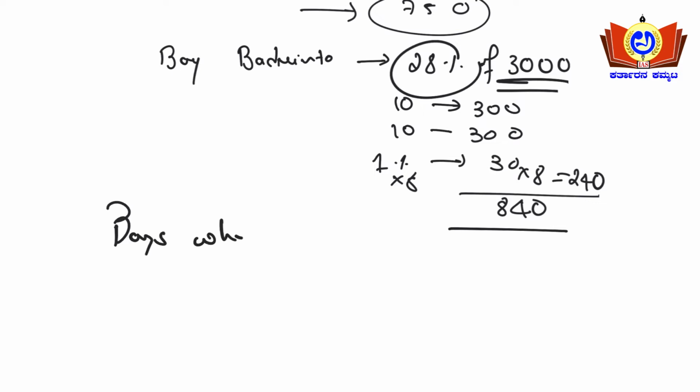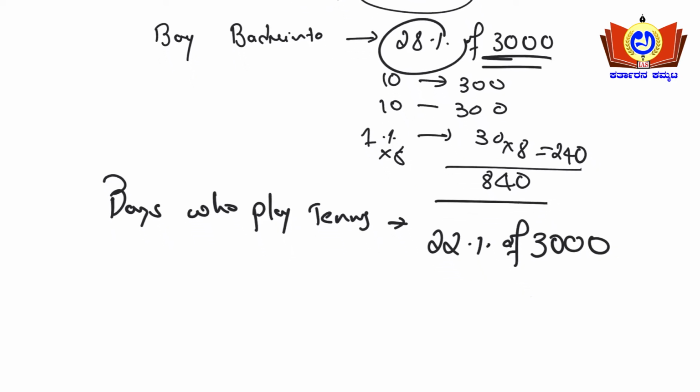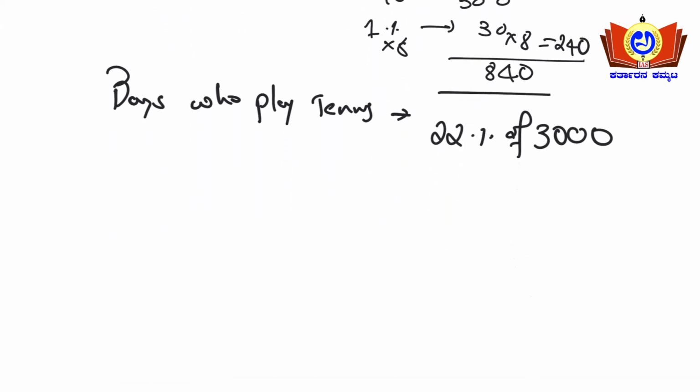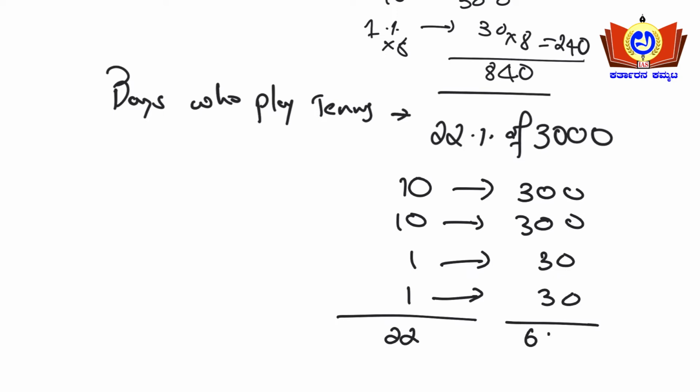who played tennis is nothing but 22% of 3000. In the given data, it is 22% of 3000. Okay, so what is 10%? 10% is 300. So another 10% is 300. So what is 1%? That is 30. So one more 1%, so that is 30. So this is total 22% and this is 660.